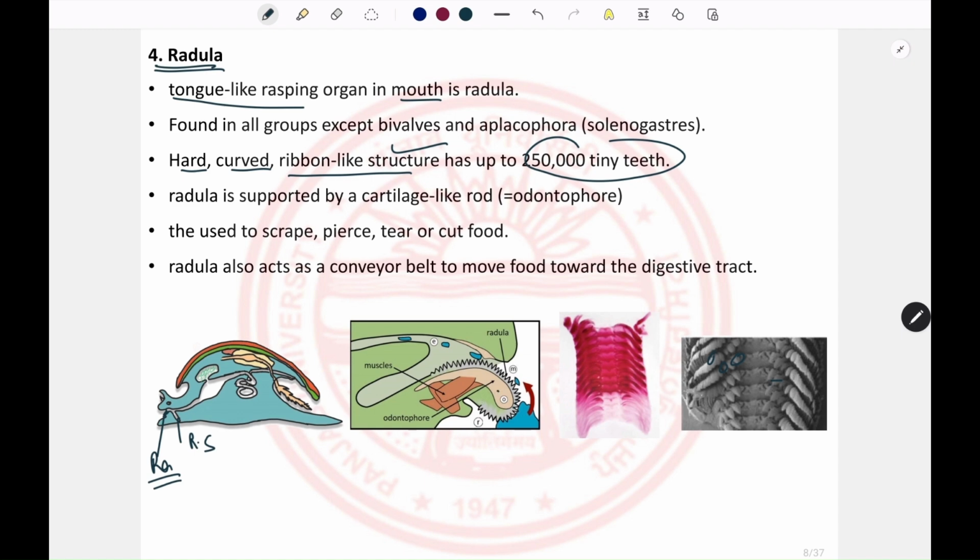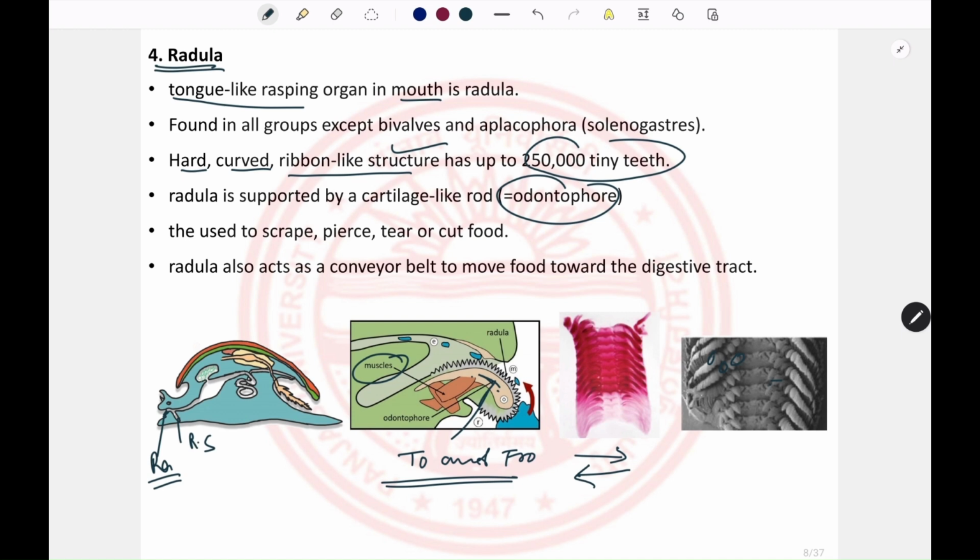This radula is supported by a cartilage that is known as the odontophore. This is the cartilage known as the odontophore, and it is provided with various muscles. These muscles help the cartilage in a to-and-fro motion. So what is the to-and-fro motion? It helps the odontophore move from the forward position to the backward position.